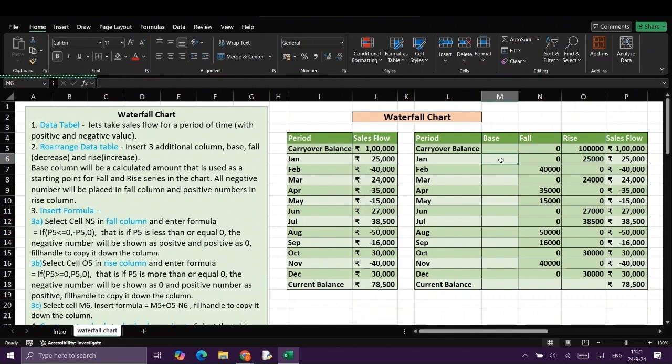Now we'll insert the formula in the base column. Select N6, put equal to M5 plus O5 minus N6.